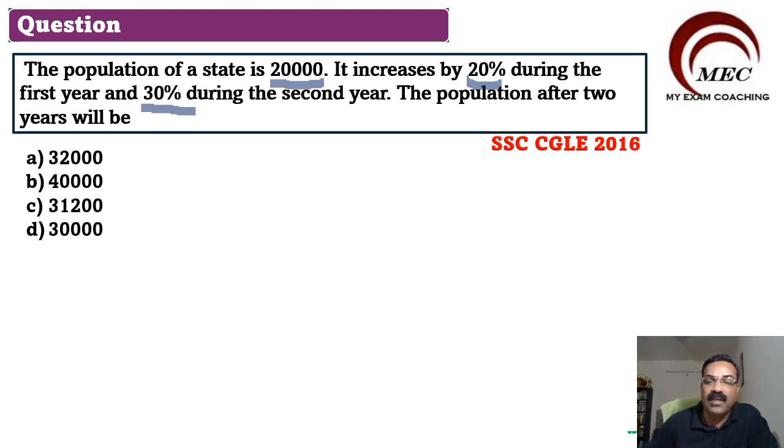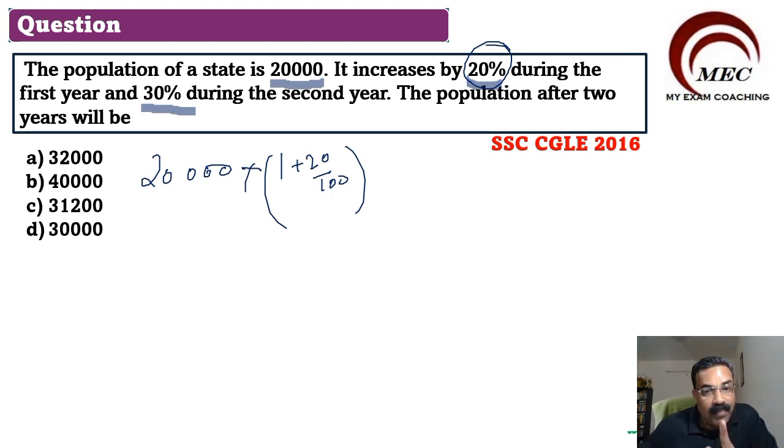Here the population given to you is 20,000, so the initial population was 20,000. Now in the first year it increases 20%, so 1 plus 20 by 100. In the previous question we took 1 minus 20 by 100 because it was a discount, and discount means it will reduce. Here it is increasing, so we take 1 plus 20 by 100, and then in the second year it increases 30%, so multiplied by 1 plus 30 by 100.